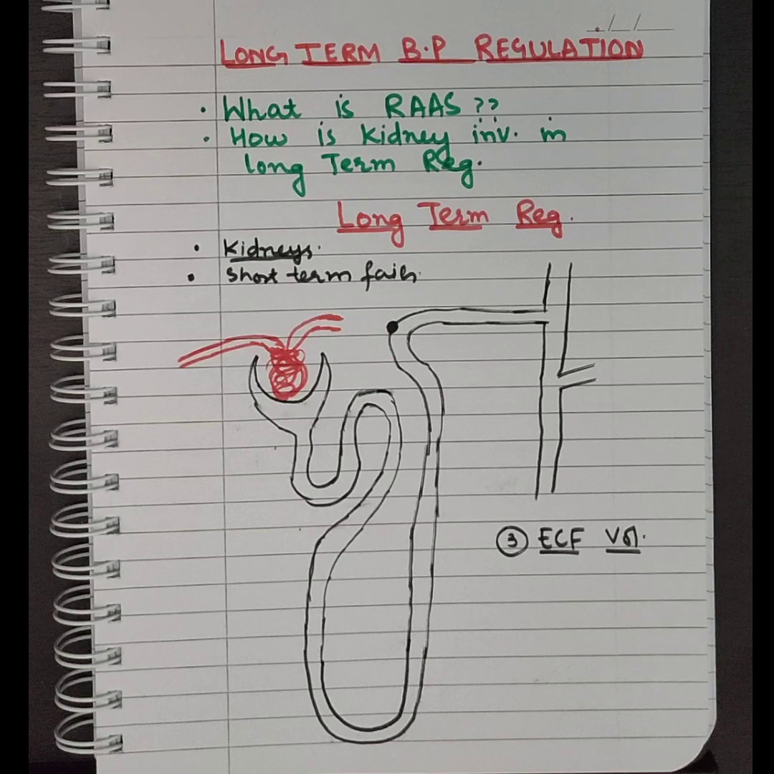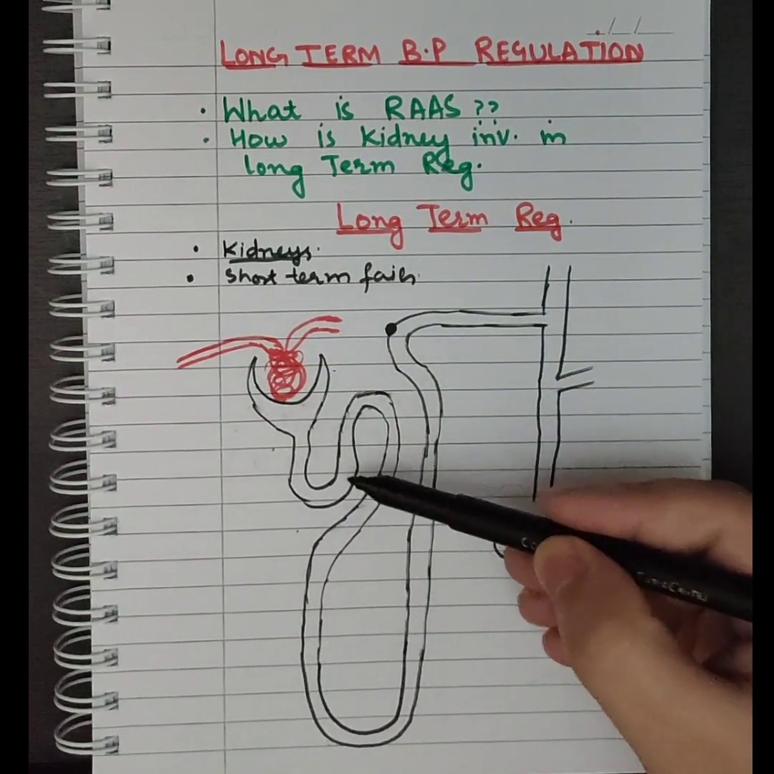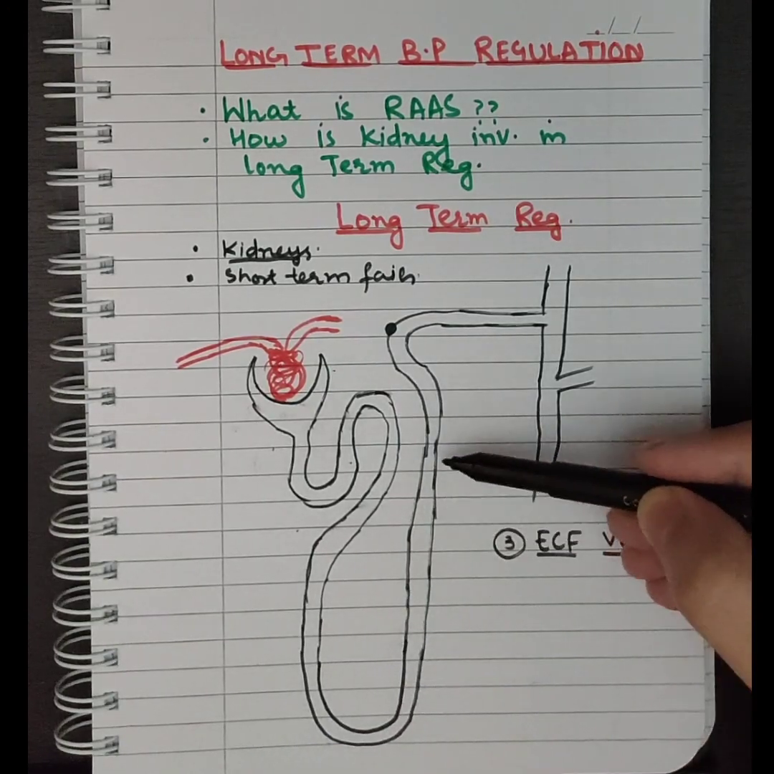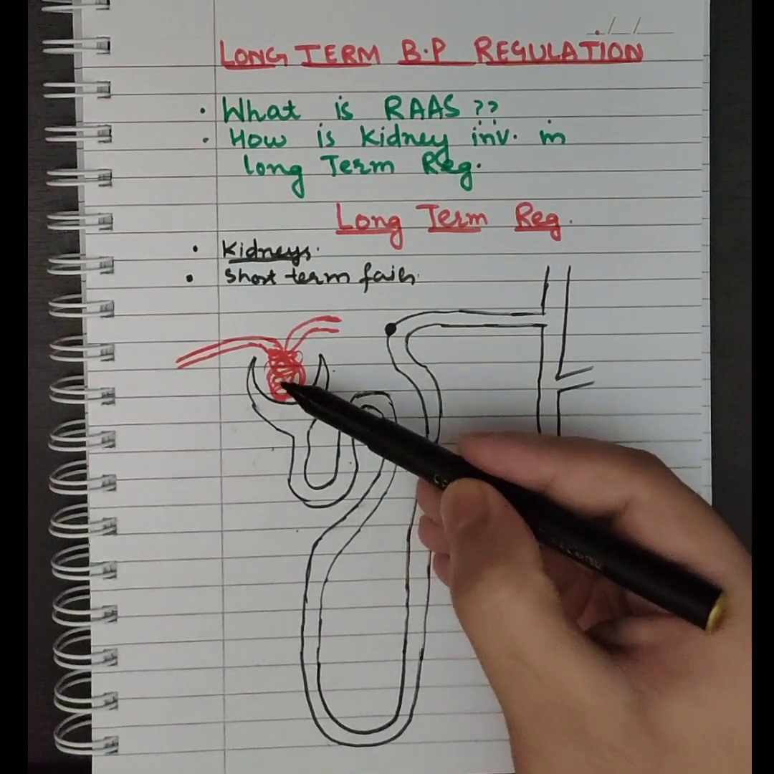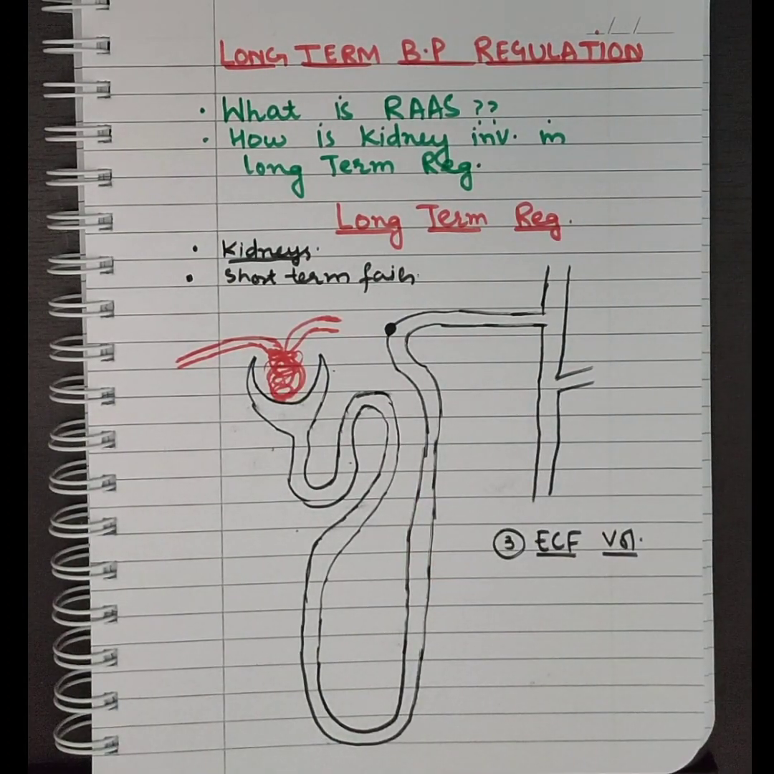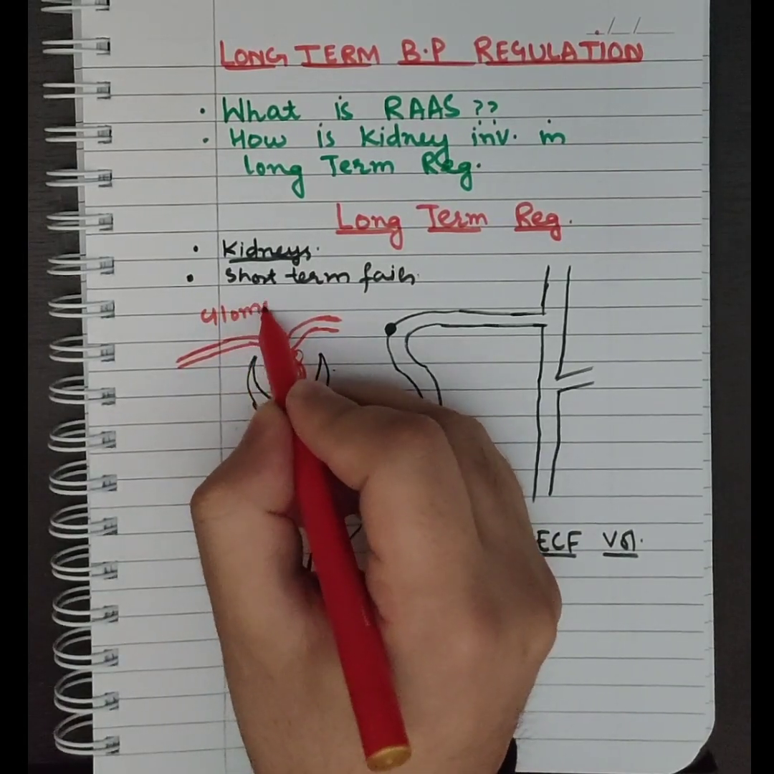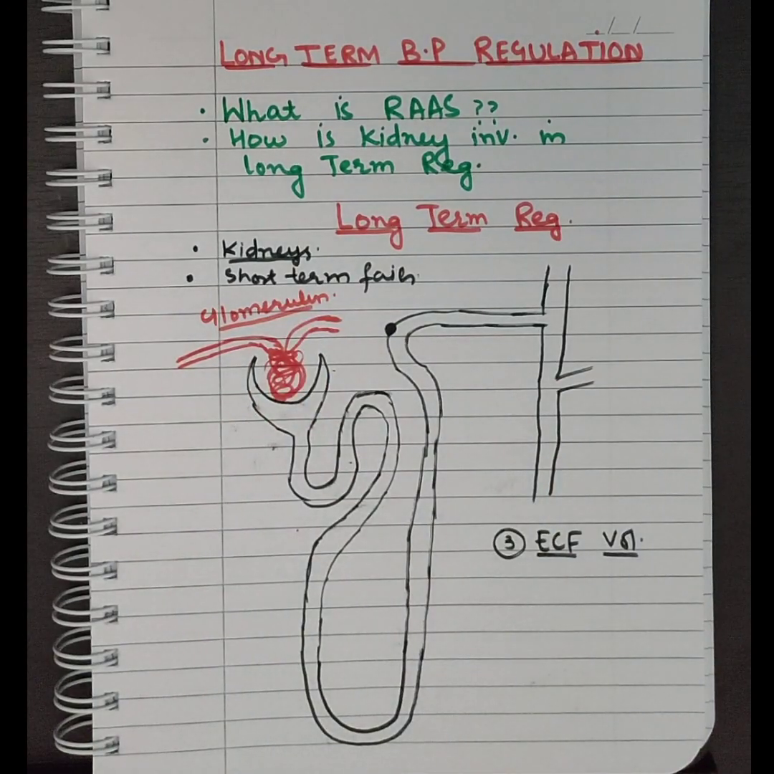Nephron, if we see, has different parts. It has a Bowman's capsule, proximal convoluted tubule, loop of Henle, distal convoluted tubule and a collecting duct. And this red portion, this is a very important portion. This is known as glomerulus.